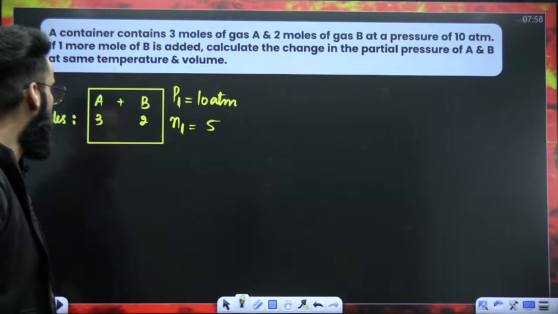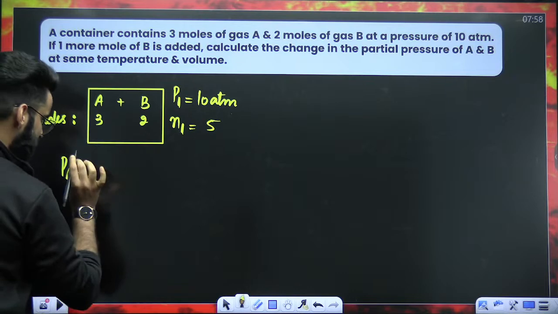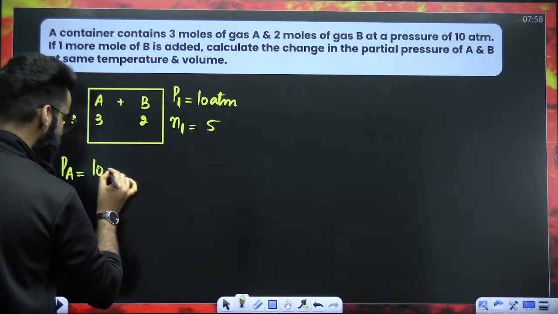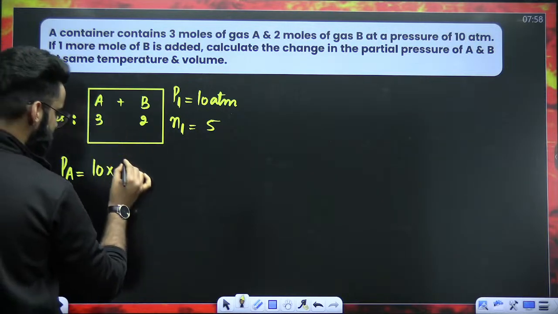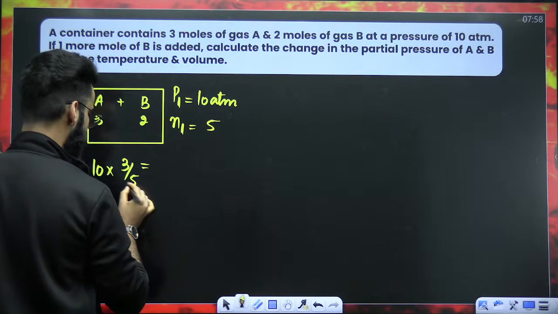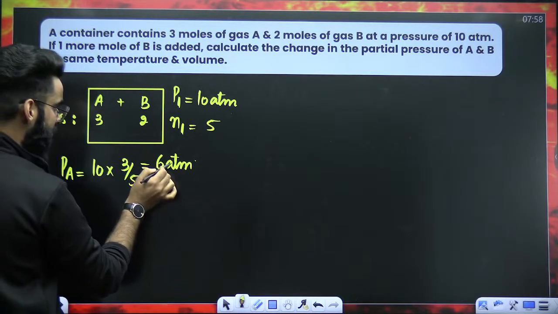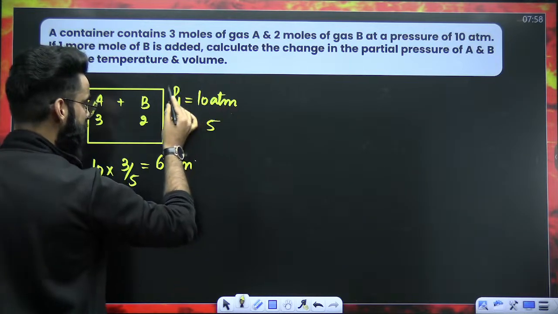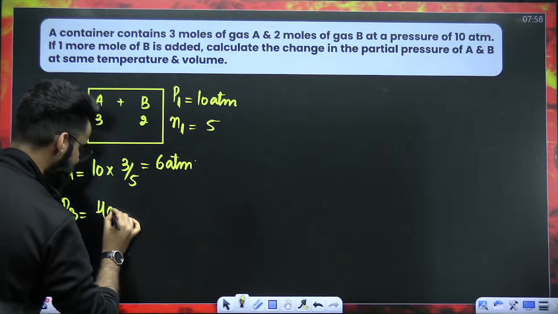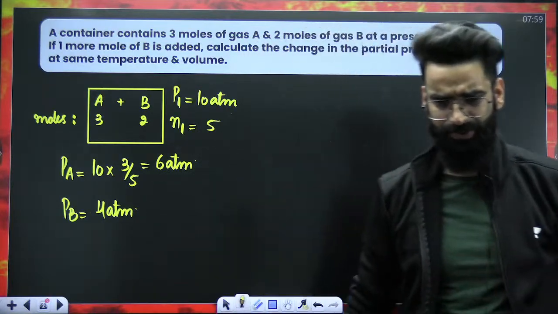Now, if I ask you what is the contribution made by gas A towards the total pressure of the mixture, you'll say the contribution made by gas A is equal to the total pressure of the mixture multiplied by the mole fraction of gas A. It's moles of gas A divided by total moles, right? So the value has to be 3/5 times 10, it's 6 atm. So 6 atm is the contribution made by gas A. Total pressure is 10 atm. Out of 10 atm, 6 atm is contributed by gas A. So how much is the contribution made by gas B then? 4 atm. 4 atm is the contribution made by gas B. Or you can use the formula as well, no issues.